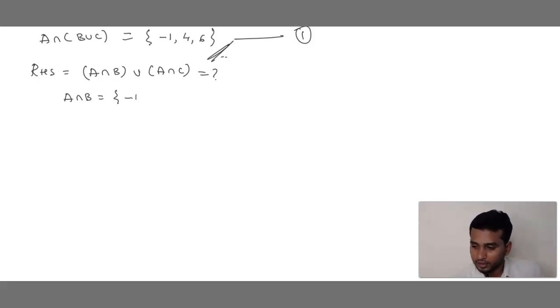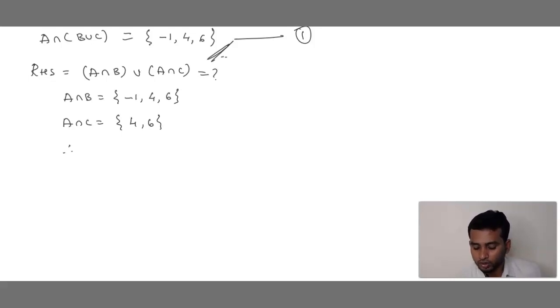-1, yes, it is there. 0, no. 4, yes, it is there. 6, yes, it is there. 8, no. 10, no. So the answer is A intersection B is {-1, 4, 6}. Now we solve A intersection C. What is A? -3. In C, -3 is there? No. -1, no. 0, no. 4, yes, it is there. 6, yes, it is there. 8, 10, no. The answer is {4, 6}.